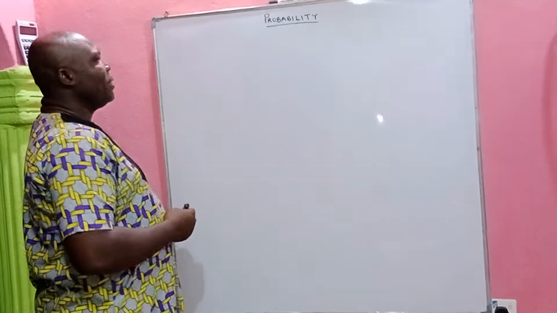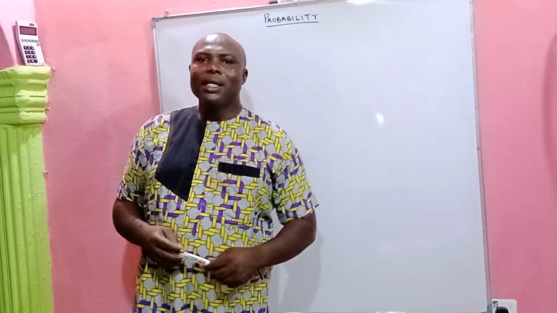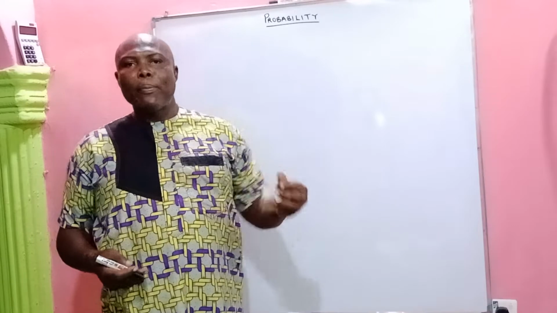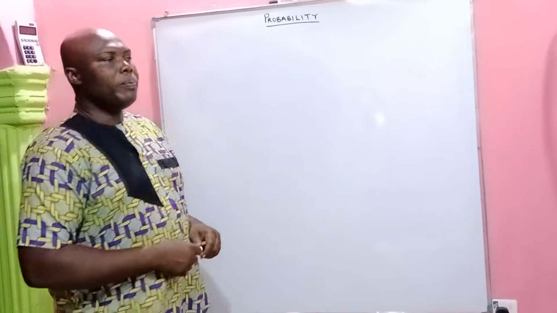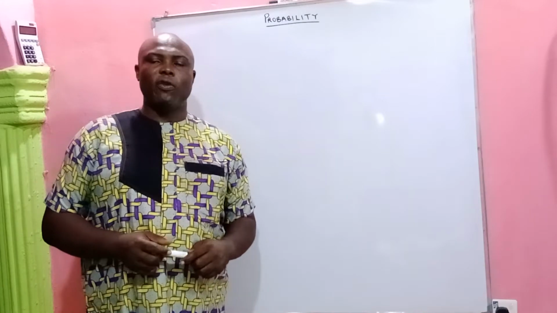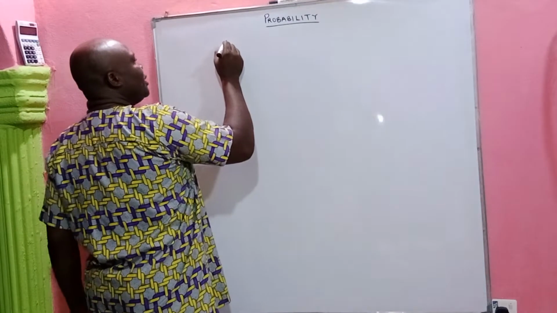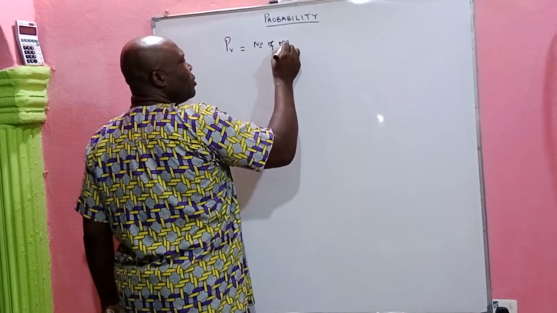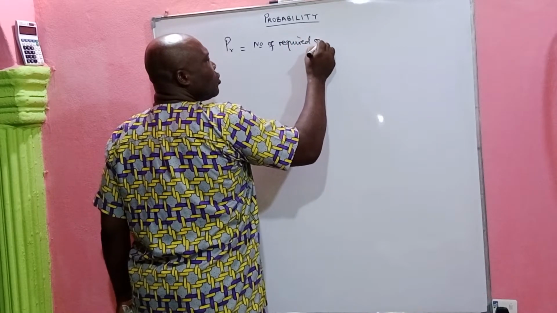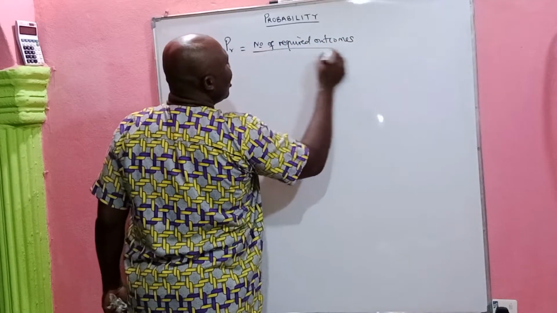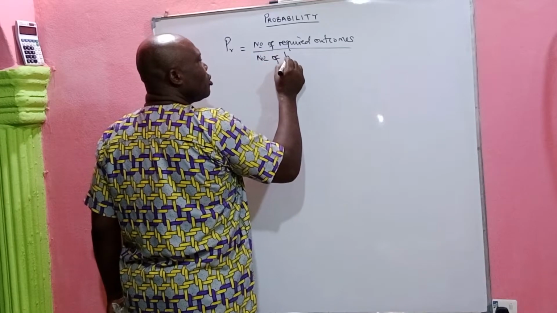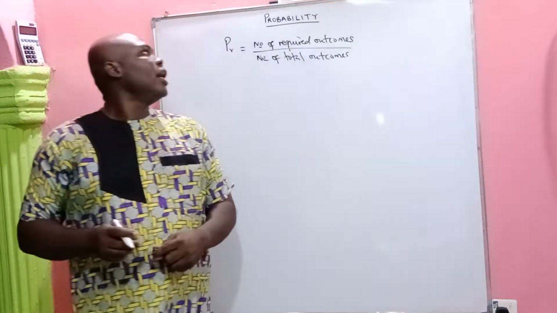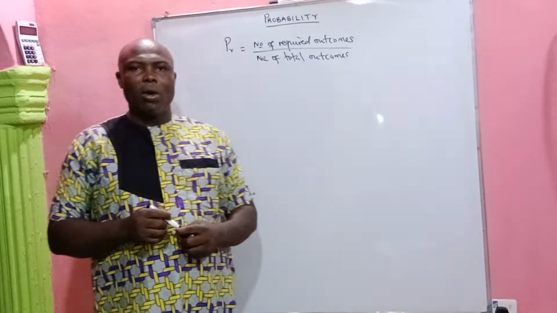All right, so we have probability. What is probability? The word probability simply means chance. Something happening by chance. It is a probability because it happens by chance. All right. So without waste of time, we have a formula we use for computing probability. And the formula is the probability of an event is giving us the number of required outcomes, all over the number of total outcomes. So whenever we want to look for the probability of an event, it is a number of required outcomes all over number of total outcomes.